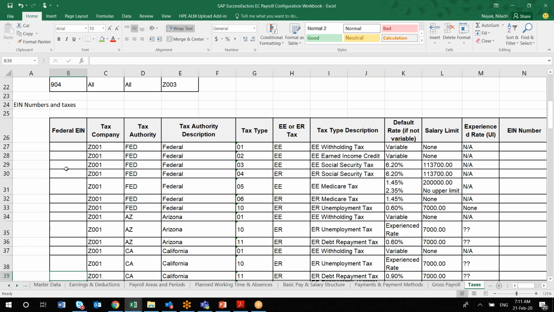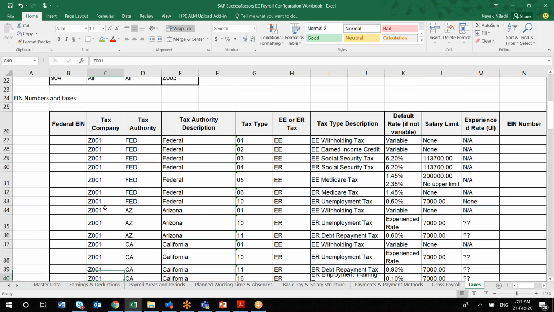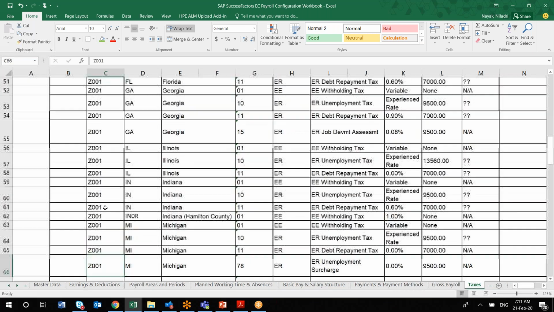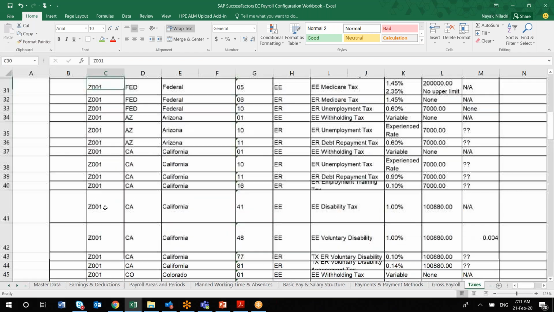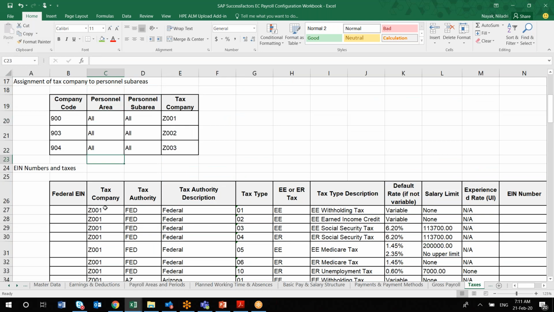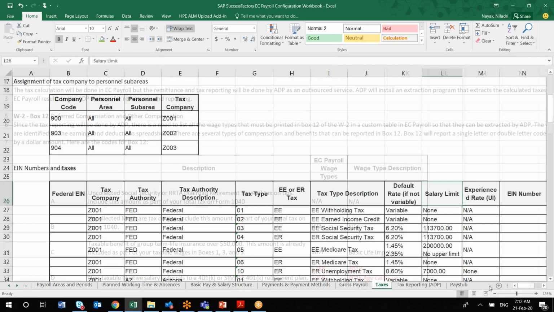Whatever changes have been done, you have to undergo the testing phase. Only that piece you have to understand. For the US, for different locations you have different tax codes and different rates available. All this information you will be capturing here in the tax company and tax authorities sections. That information will be handy whenever you are doing implementations, and also on an ongoing basis. Every year, for any changes required, you just have to capture that information and update this workbook every time.